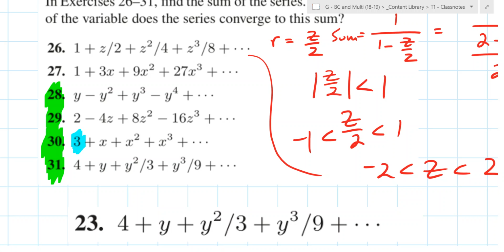So in this case, the answer to this is going to be 3 plus whatever the sum of the rest is. What's the ratio on that? It's x. The first term is x, right? So it's going to be 3 plus x over what? 1. Exactly. And the absolute value of x better be less than 1. Yeah. Boom. We brought it up before, but using x as a ratio is a terrible thing for a math book to do.